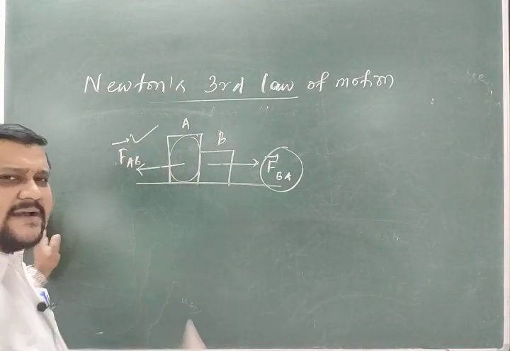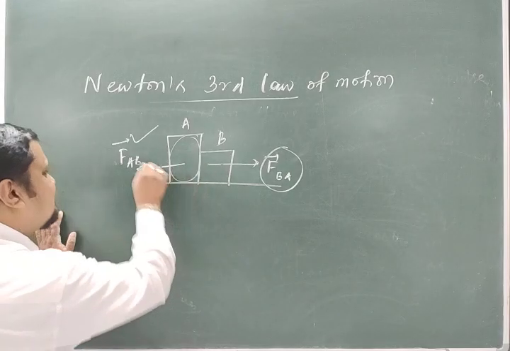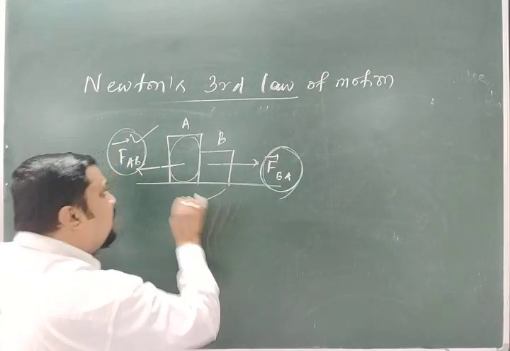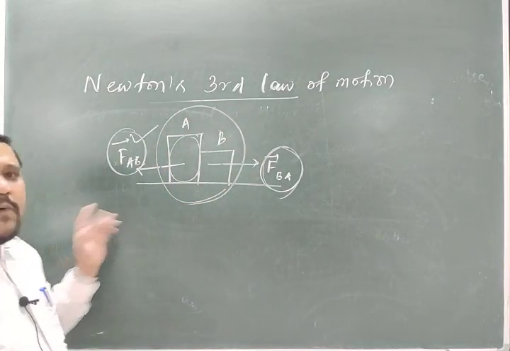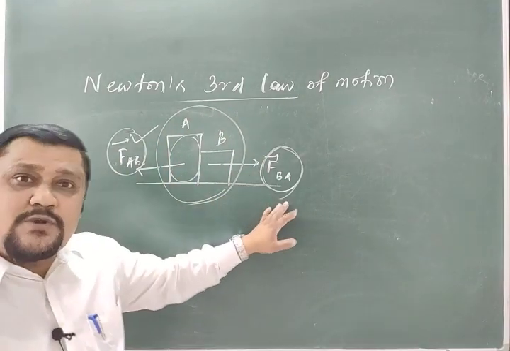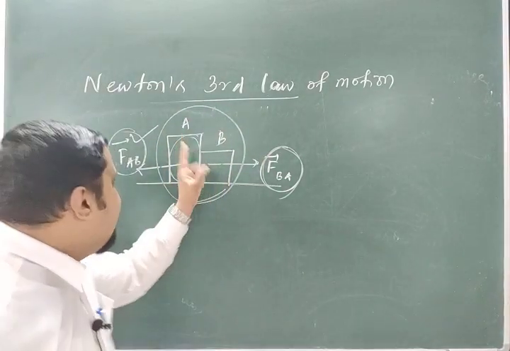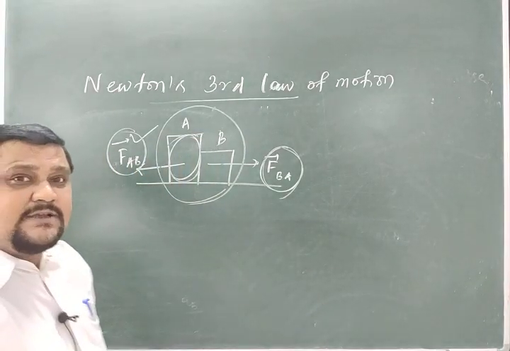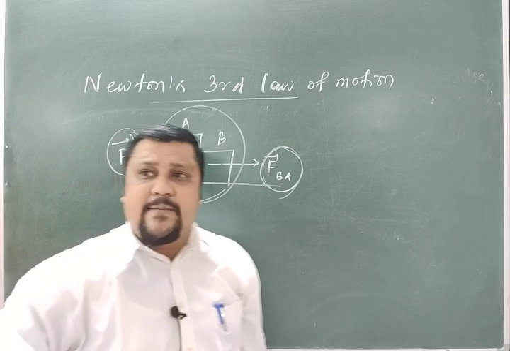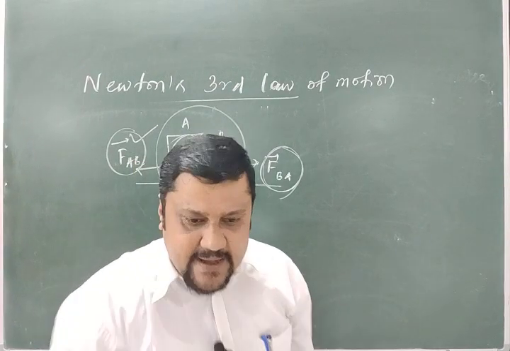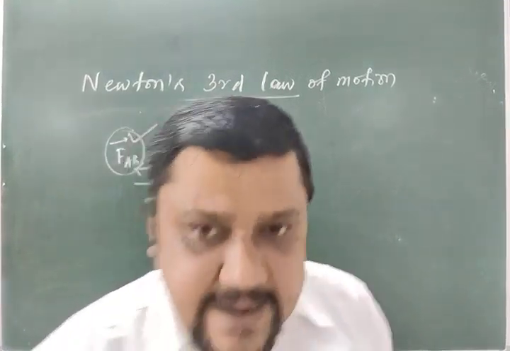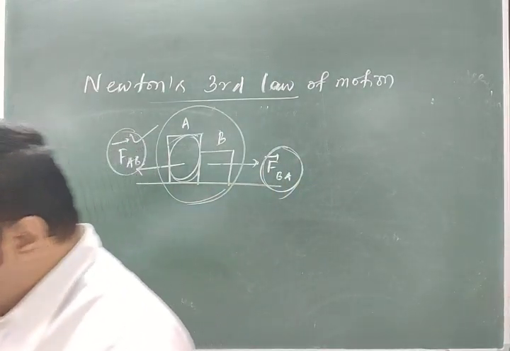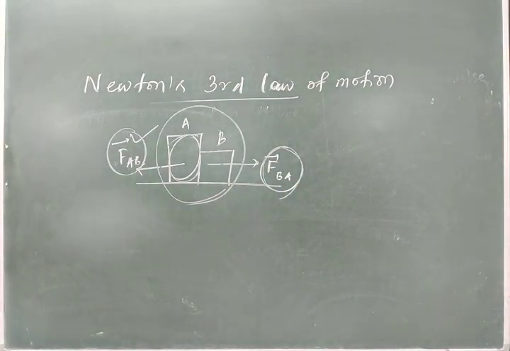And the normal reaction part is different. But because of action reaction, this is the force on A and this is the force on B. But for the whole system A and B, because of action reaction, what is the net force? That is 0. But for an isolated body, the net force is not 0 because they act on two different bodies. So I am telling again and again that you never cancel action and reaction because they act on two different bodies.